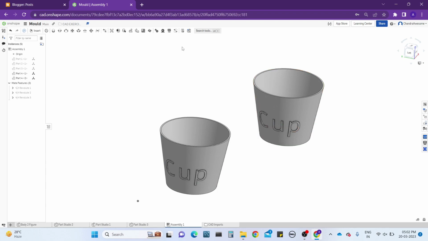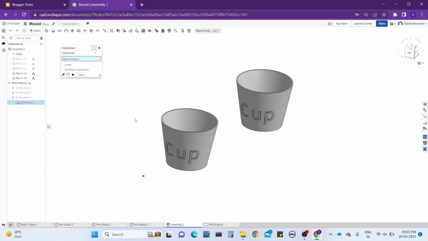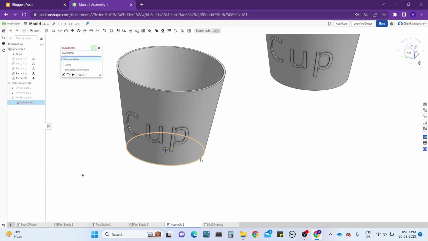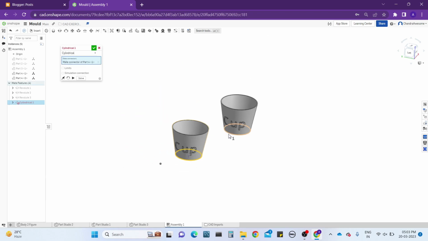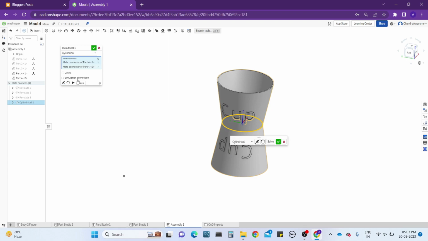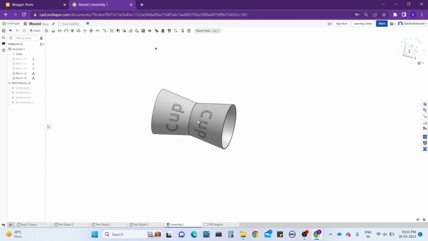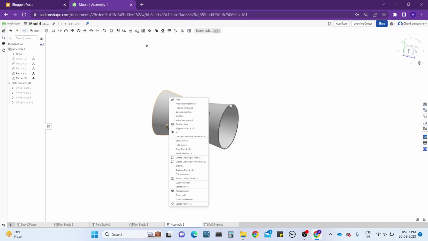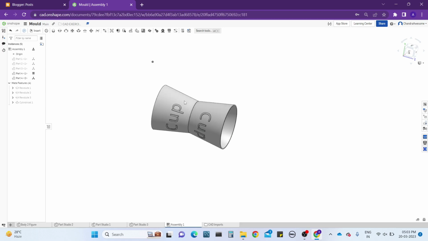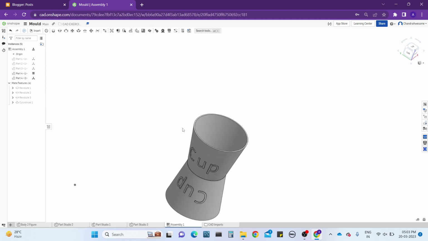So which mate should we take? For the animation purpose, I think we should take cylindrical, because it's showing the translatory as well as rotatory also, so that's why I'm taking it. I'm selecting the edge of the curve and selecting this edge of the curve. Let's change the direction of them. Now see, okay, now solve it and click on the green button. Now they are connected to each other cylindrically. Let me fix this part because we need the animation. So one thing we need to fix, right?